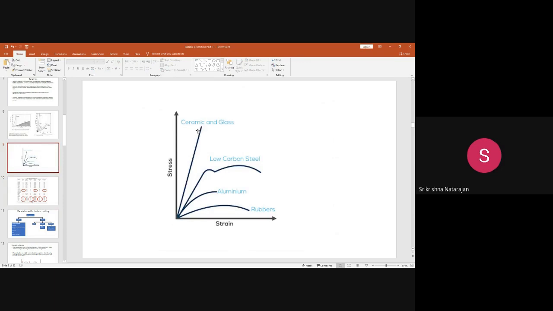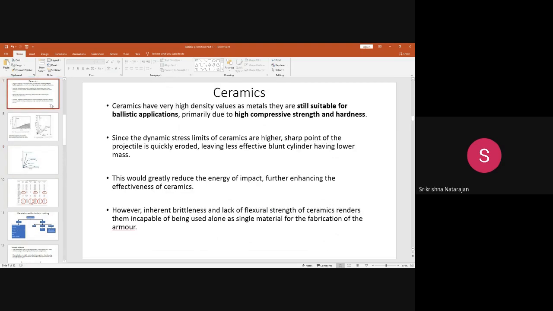After it crosses the elastic limit, it just undergoes fracture. Okay, so that is not a desired feature. Because of the inherent brittleness, the nature of the fiber is brittle. And another important thing is the lack of flexural strength, which is a very important property, because you see the flexural